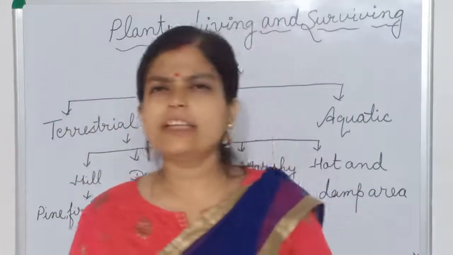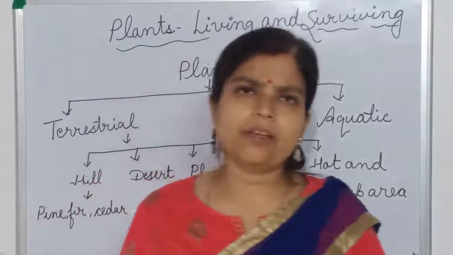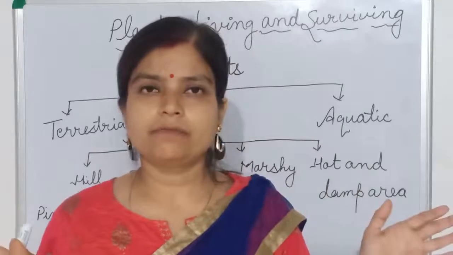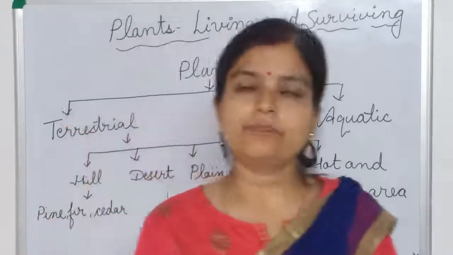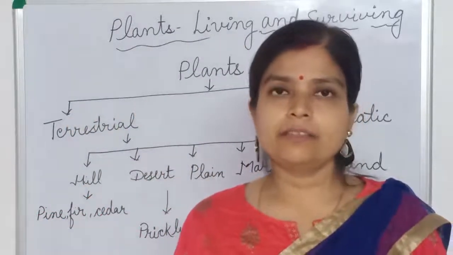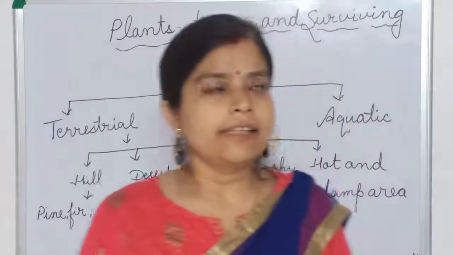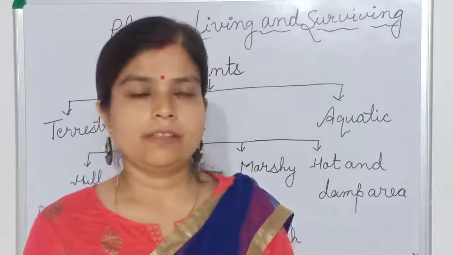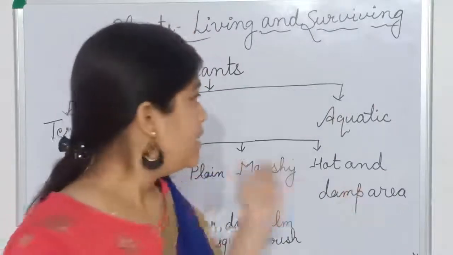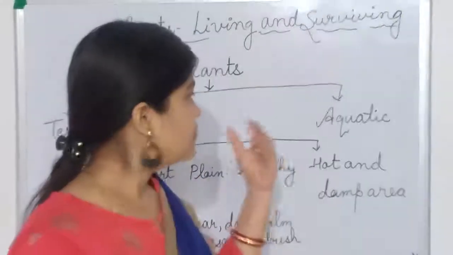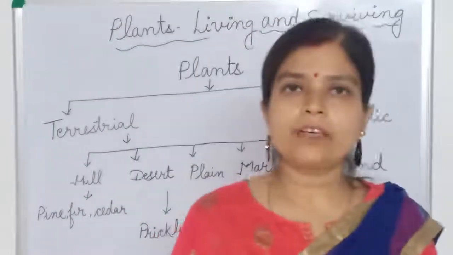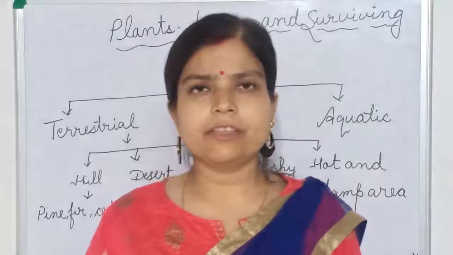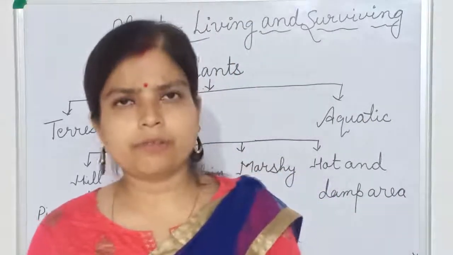There are varieties of plants all around the world. We can see varieties of plants. They look different from each other and they are found in different places also. Some are found in a hilly region, some in an aquatic region, some in a plain region, some in a marshy region. So in different regions they grow.